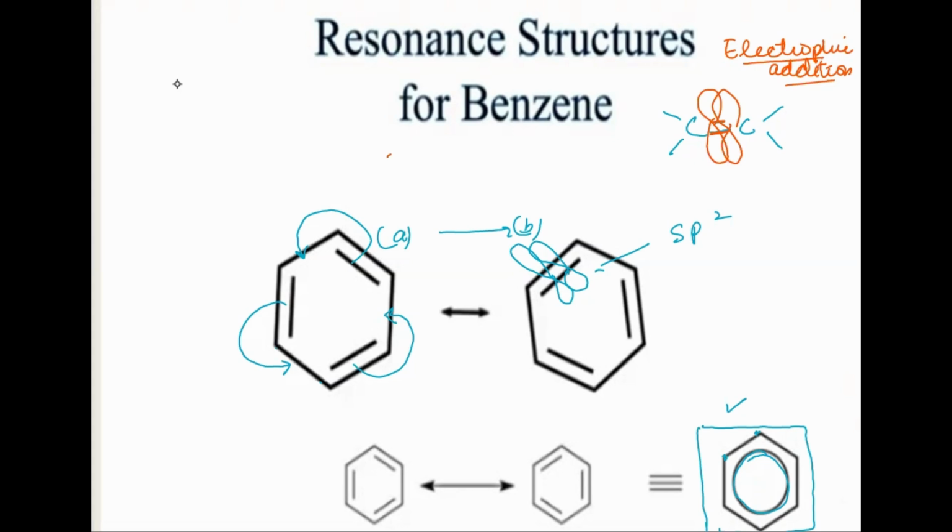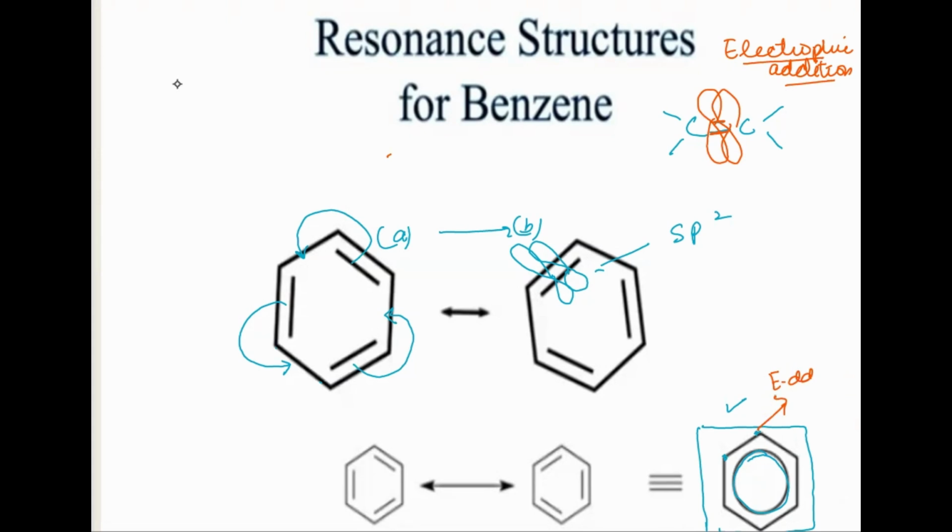But if the same electrophilic addition reaction takes place with the benzene ring, that will disrupt the delocalized electrons. These delocalized electrons actually give the extra stability to the structure, because they are flipping and flopping, forming a double bond between the two alternate carbon atoms, and that gives the extra stability.